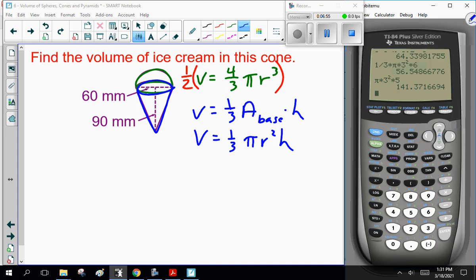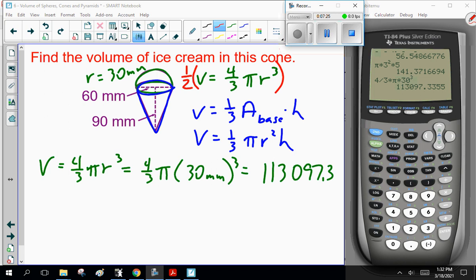Right. Now, can we plug the numbers in and solve? Yes. Am I going to do it? No. I'm going to pause the recording, and you guys are going to do it. We'll come back and compare answers. I'm going to do the volume of the half sphere, or the hemisphere, on top, and we can check answers. Then I'll pause it again, and we can do the volume of the cone, add it together, and see what we get.